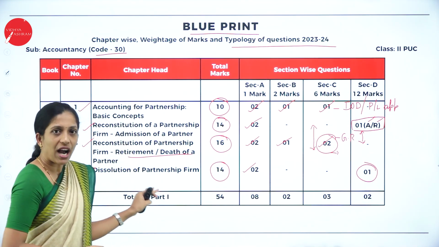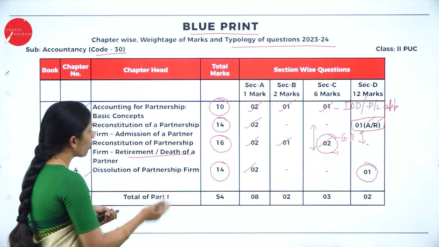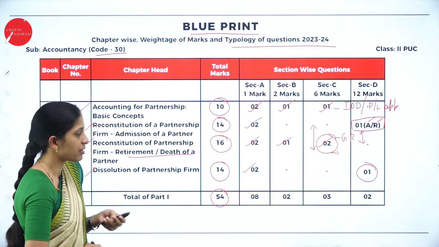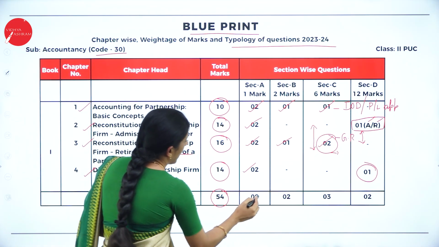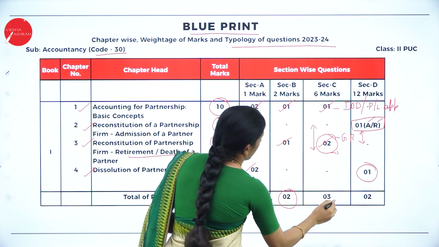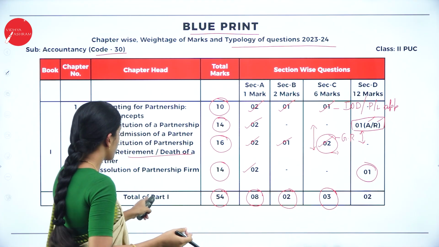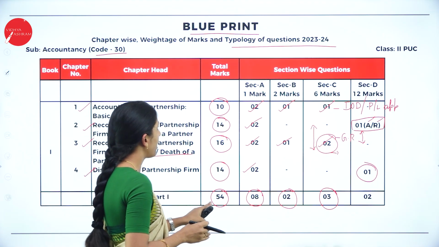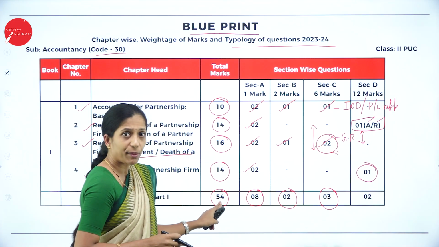Now if you see the part 1 book, what is the total marks you can get from the part 1 book? That is 54 marks. Okay, so under section A, you will get 8 marks. Under section B, 2 marks. Section C, you will be having 3 questions. It's not about the marks here. So the total marks will be 54.